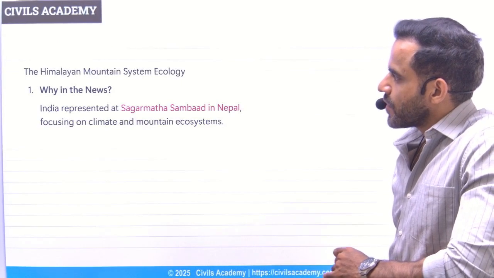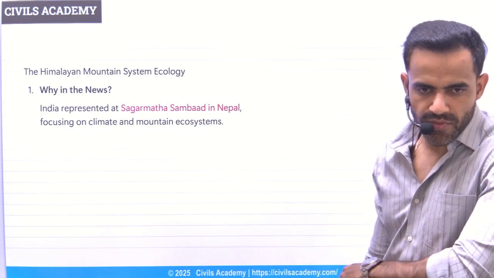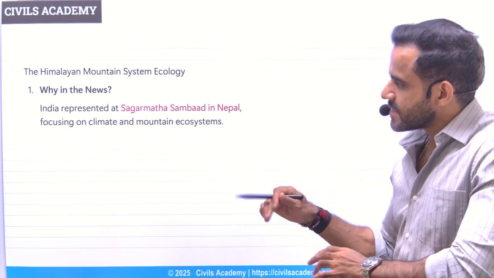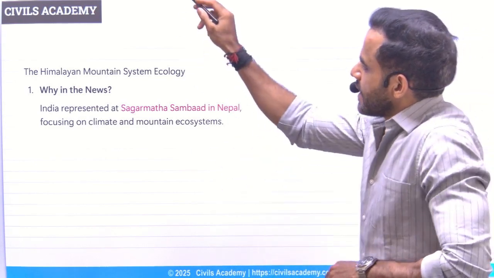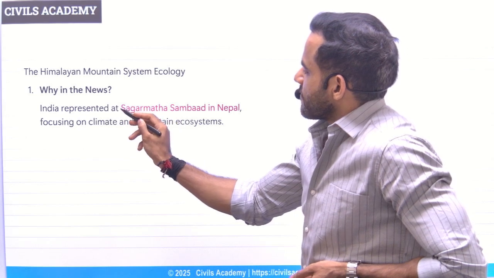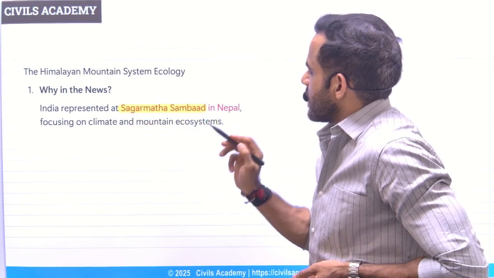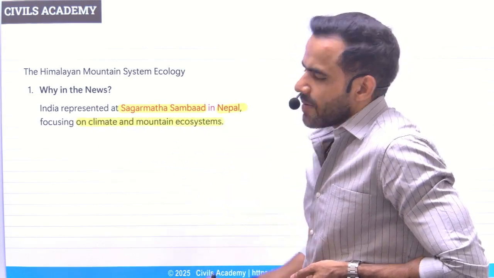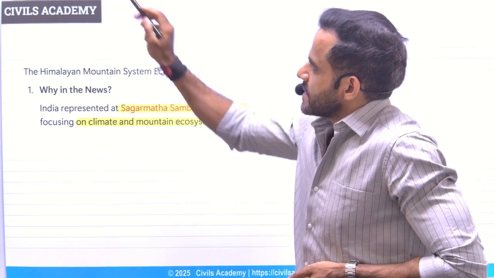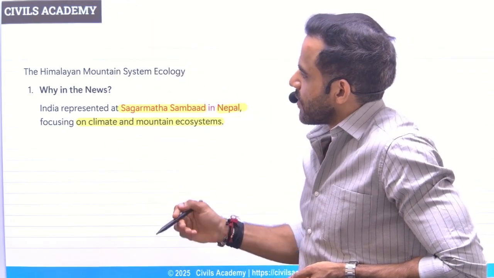Next is related to Himalayan mountain system ecology. In a very simple sense, the recent summit was organized for the conservation of Himalayas, and the name of the event was Sagarmatha Samvad, that was organized in Nepal for the conservation of the mountain ecosystem. Now understand 2-3 important things about mountains.